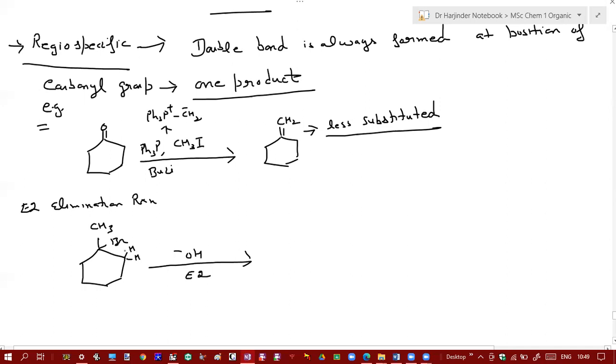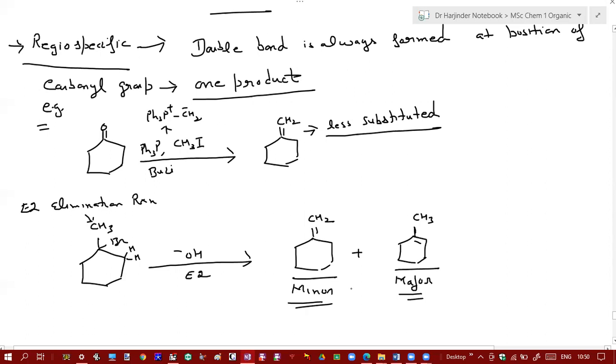So there are two situations. One is 1,2 elimination taking place from these two positions, in which there is formation of a more substituted alkene, or H plus lost from this methyl group that results in a less substituted alkene. So here you will get two products. One is less substituted, in which case elimination takes place from this methyl group. The second possibility is when elimination takes place from the ring, and in that case you get the more substituted product. So you get a mixture of two products. The more substituted product is your major product, and this one is minor.